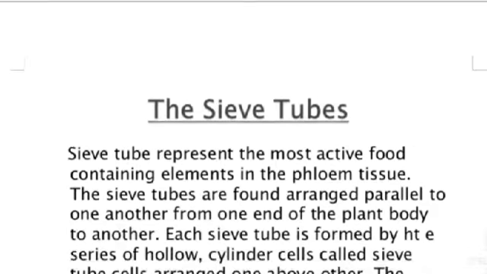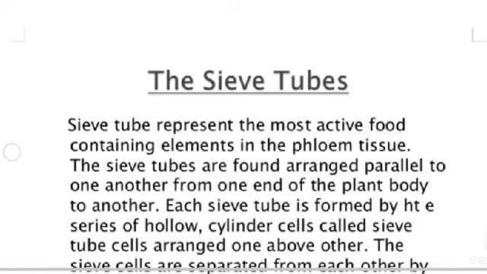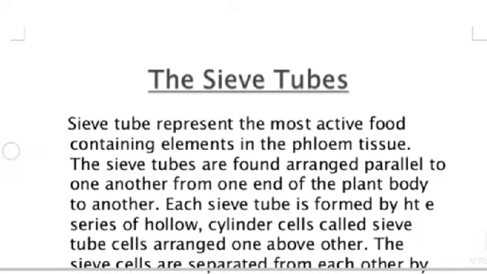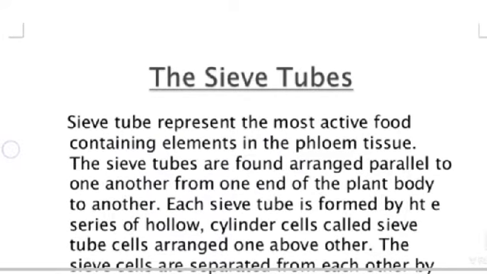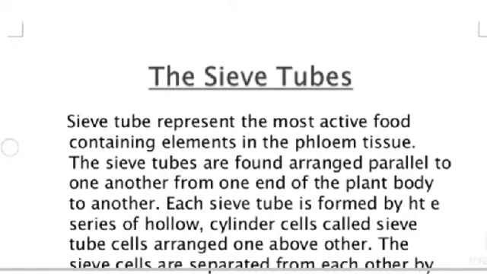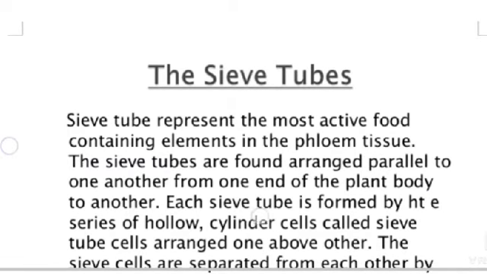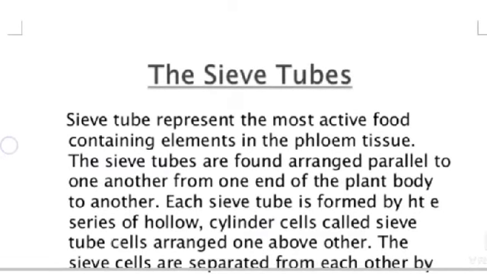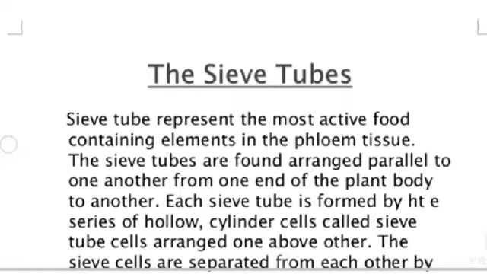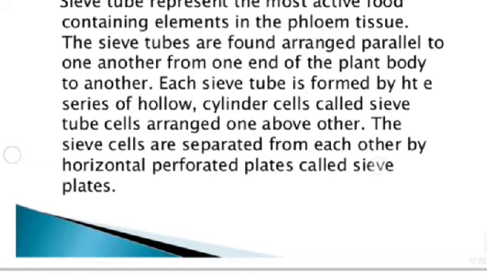The sieve tubes. Sieve tubes represent the most active food conducting elements in the phloem tissue. The sieve tubes are found arranged parallel to one another from one end of the plant body to another. Each sieve tube is formed by a series of hollow cylindrical cells called sieve tube cells arranged one above the other. The sieve cells are separated from each other by horizontal perforated plates called sieve plates.